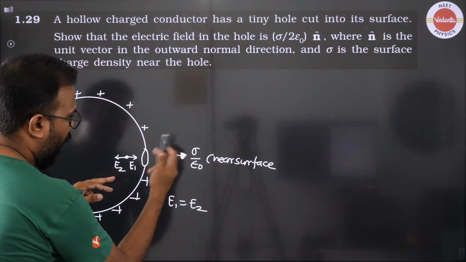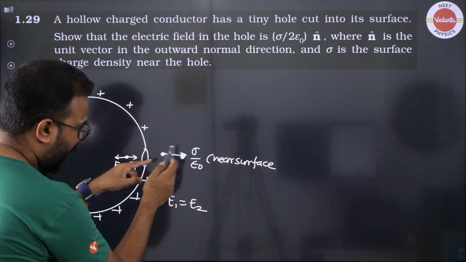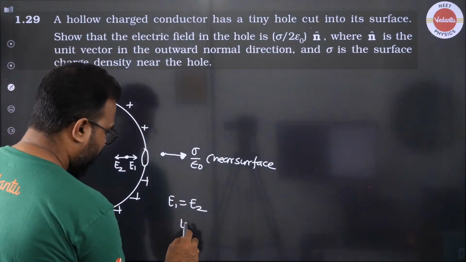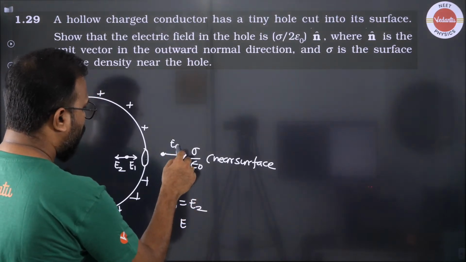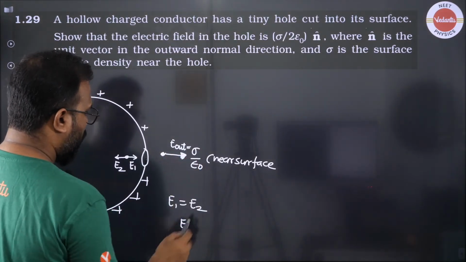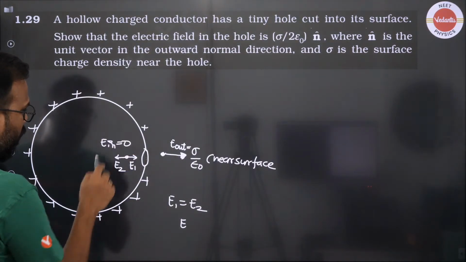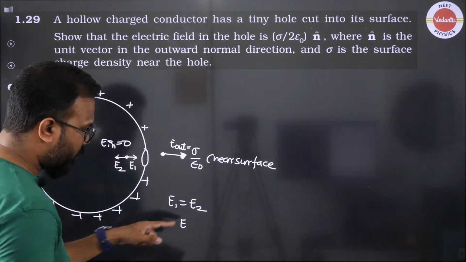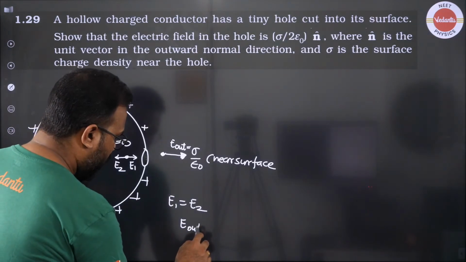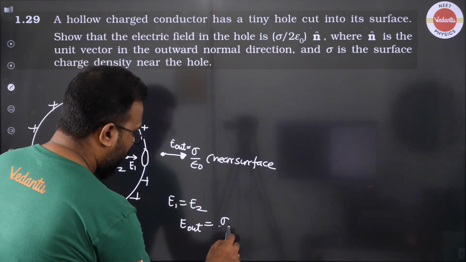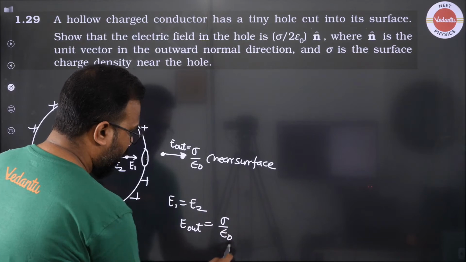And right outside also, the electric field on filling this is E out. So E in is 0, that's why E1 is equal to E2, and E out is sigma by epsilon naught.